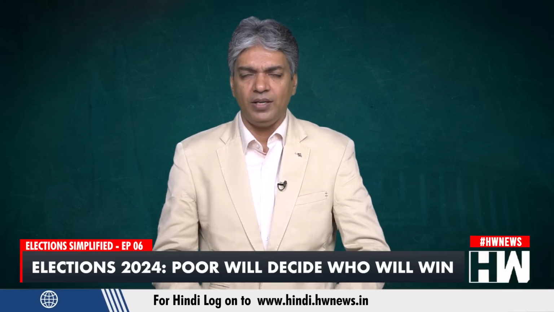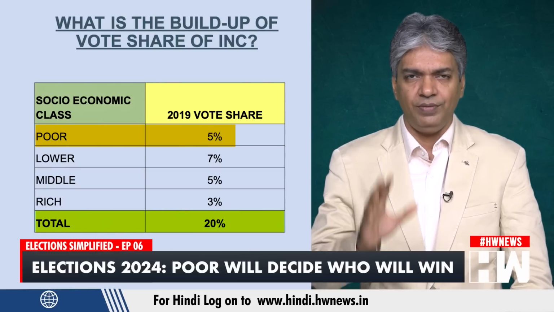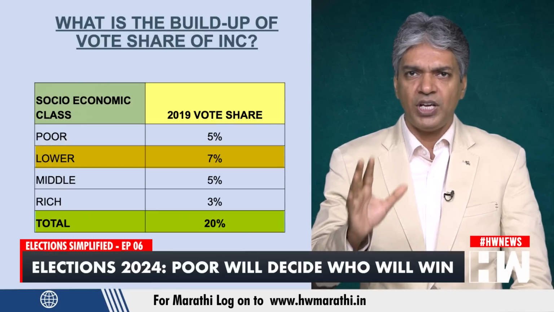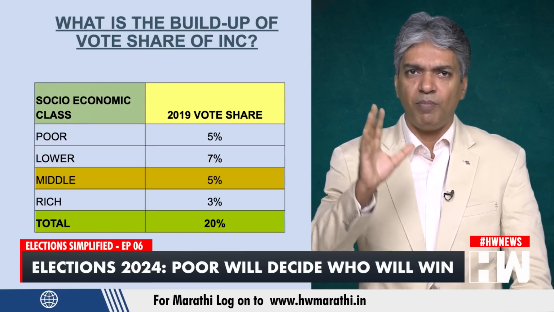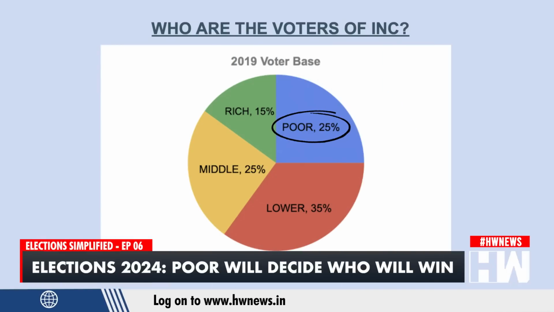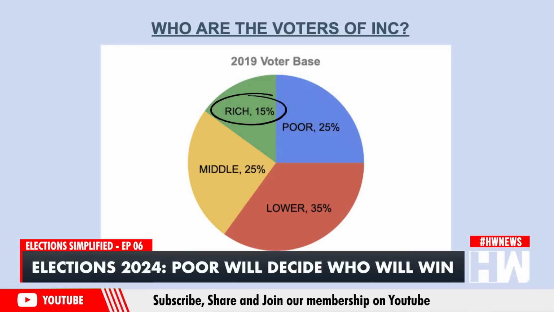Now let's look at the vote base of the Congress party. The Congress party got around 20% vote share in 2019. 5% came from the poor class, 7% from lower, 5% from middle and 3% from the rich class. 25% of the voters of the Congress party come from the poor socio-economic class, 35% from the lower socio-economic class, 25% from middle and 15% from the rich class in 2019.